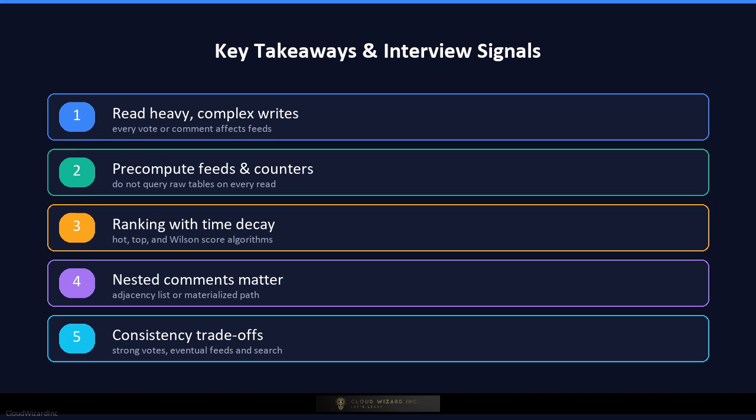Third, ranking is the heart of the product, so be ready to explain hot, top, and Wilson score algorithms with time decay. Fourth, nested comments need careful schema design. Adjacency lists with recursive queries or materialized paths. Fifth, expect trade-offs around consistency. Strong consistency for votes and deduplication, eventual consistency for feed freshness and search indexes. If you can walk through this system with these 5 points, you will signal strong senior-level design thinking.